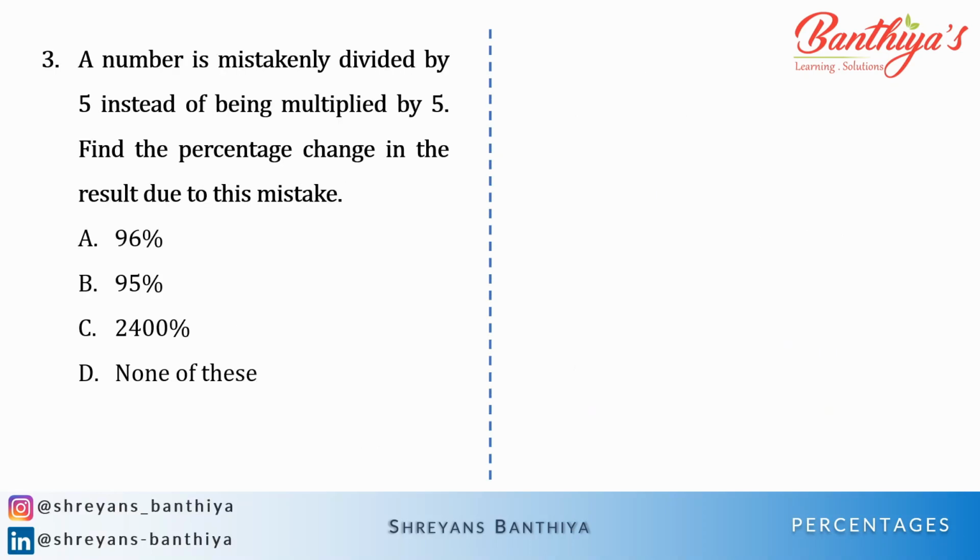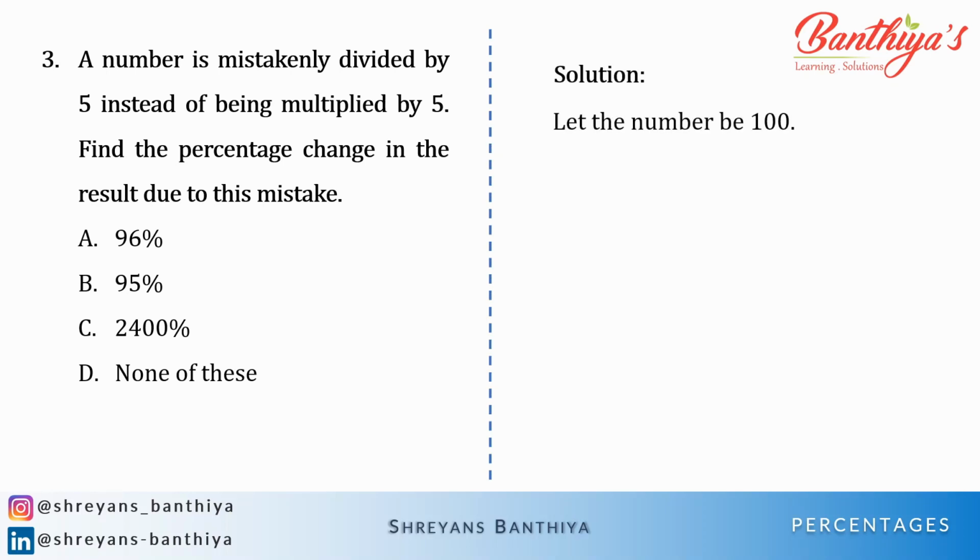A number is mistakenly divided by 5 instead of being multiplied by 5. Find the percentage change in the result due to this mistake. Now this is a very simple question, and as I've already stated, if we don't have any numbers, then the best number to consider is 100. So let's see the solution.